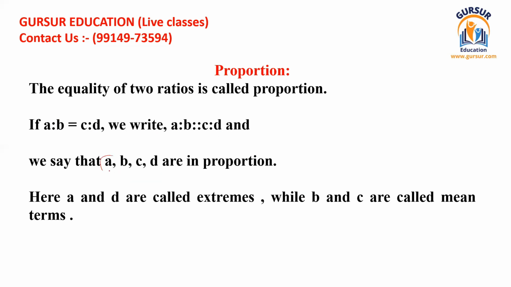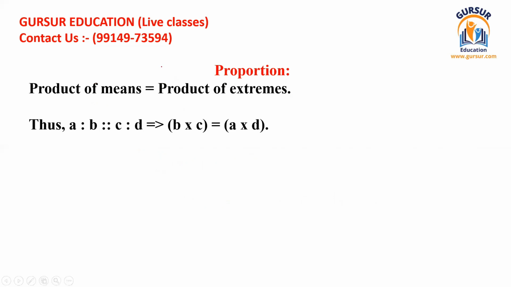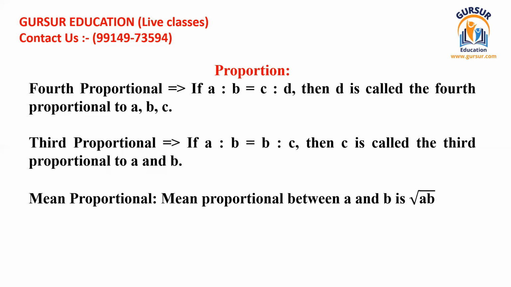The final terms are known as extreme terms, and the terms which do not make part of that are known as middle terms or mean terms. Most importantly, it is the property of the proportion that the product of means is always equal to the product of extremes. And if we do that, we can easily find the value of any item.